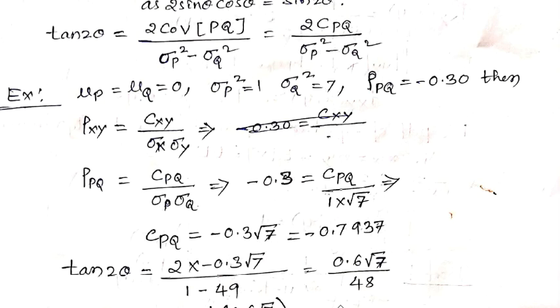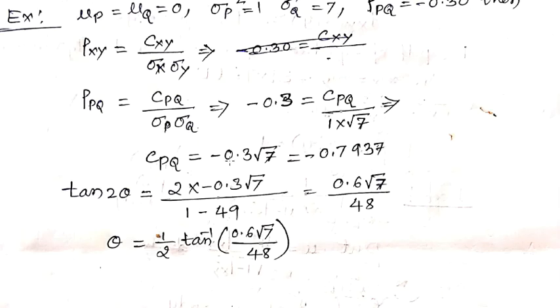So it is 1 minus 7, which is going to be minus 6.